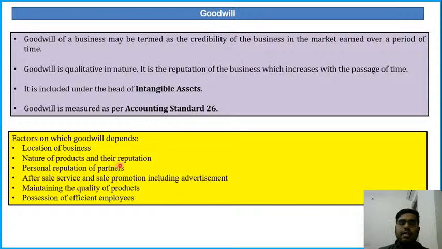The products should be high standard products. That will also increase your goodwill. And location of business: where the business is located will also increase the goodwill. You might have thought that imported products are of high quality, or the products that are manufactured in a cyber hub. Just take an example. If I'm talking about an IT company, and the IT company is located in Bangalore, which is known as the Silicon Valley, then automatically the goodwill increases. Clear?